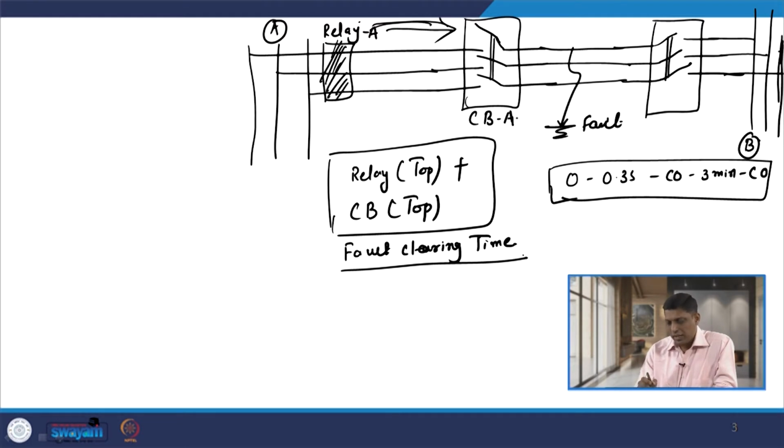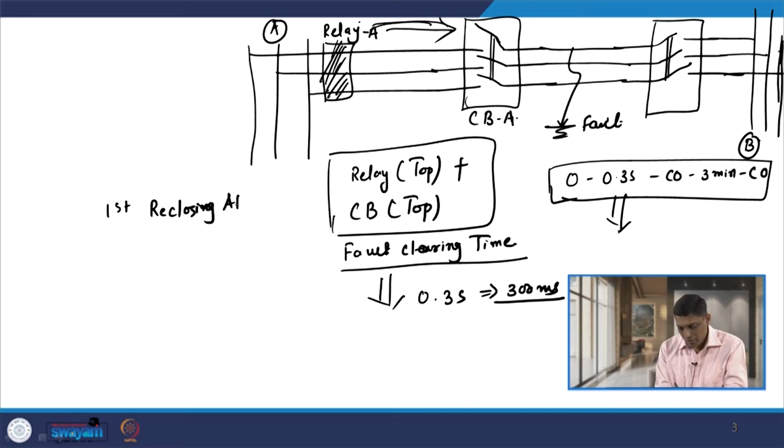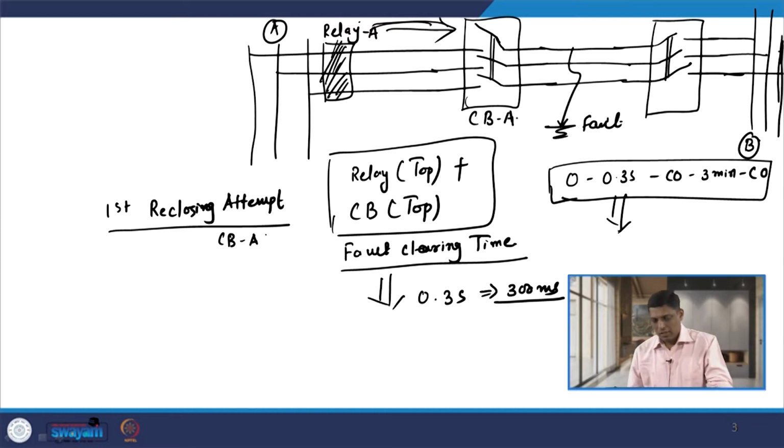Once the contact of the breaker becomes open, we have to give a 0.3 second time delay as mentioned here. That is a 300 millisecond time delay. After 300 milliseconds, the first reclosing attempt has to be performed by breaker A. The first reclosing attempt is performed by this recloser, that is circuit breaker A, and its contact becomes closed. Again its trip coil is energized, it gives the signal and then the contact closes.